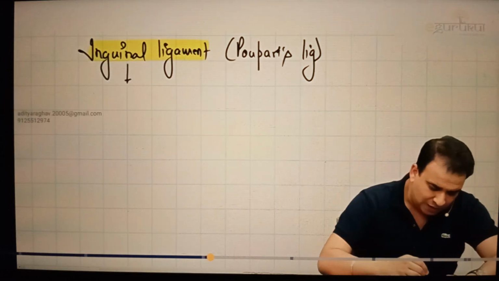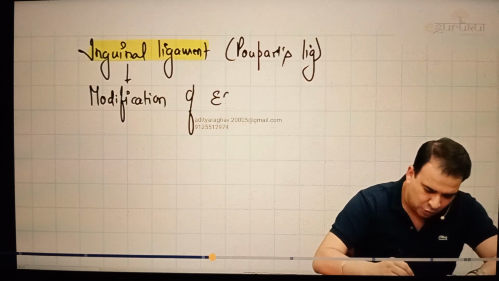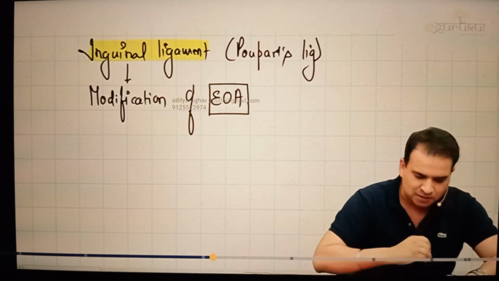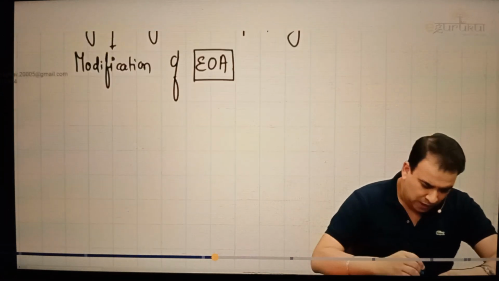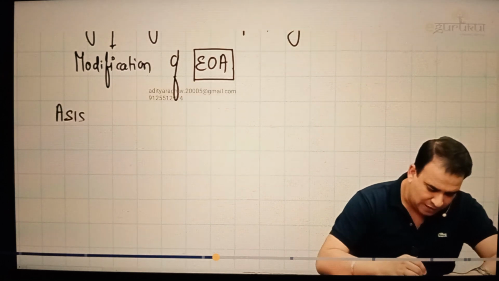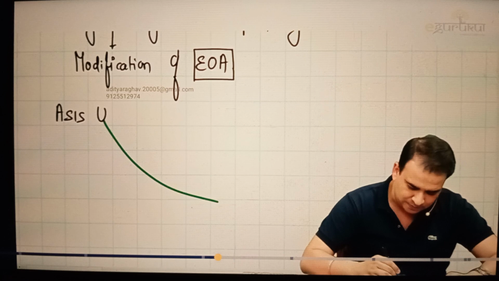And what is the inguinal ligament? We just said it is the modification of the external oblique aponeurosis. I'll be writing EOA for external oblique aponeurosis. It is a thickening of the external oblique aponeurosis. We said it extends from the anterior superior iliac spine, if let's say this is the anterior superior iliac spine, till the pubic tubercle. You will see it extending till this pubic tubercle.